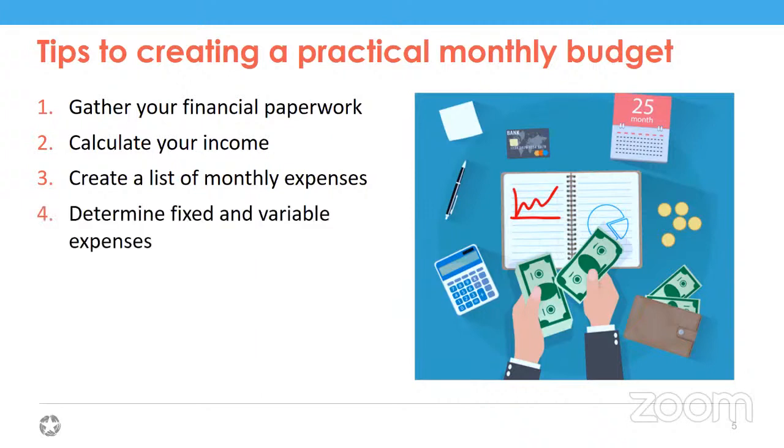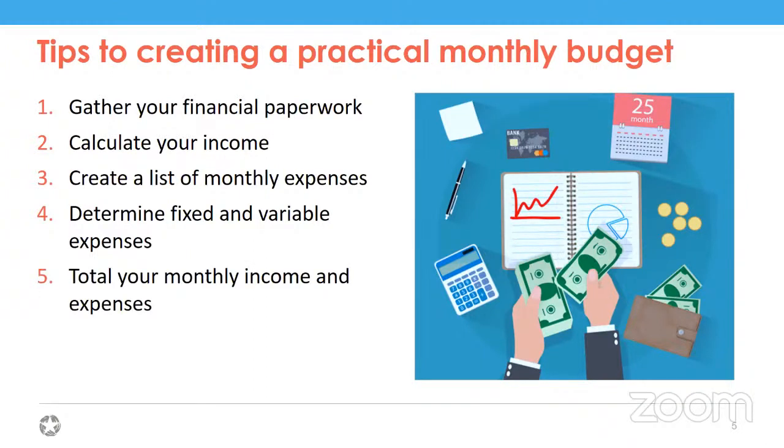You want to determine fixed and variable expenses. Things like rent and certain utilities may be a consistent price each month, while other things, that could be almost anything, gasoline, food, discretionary expenditures such as clothing, those may be variable. There may be some months when you don't spend anything on them and other months where you spend quite a bit. So you'll want to determine what the ones are that you'll want to make sure to have some money available for if necessary.